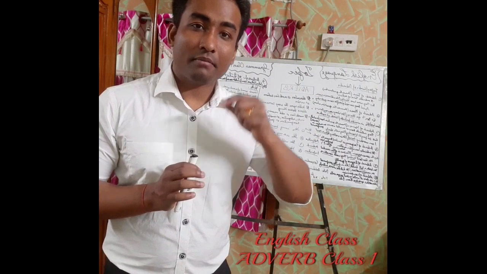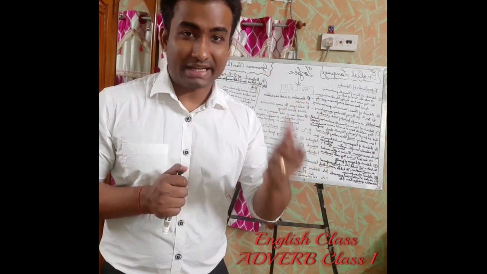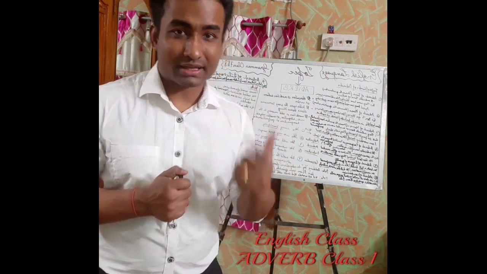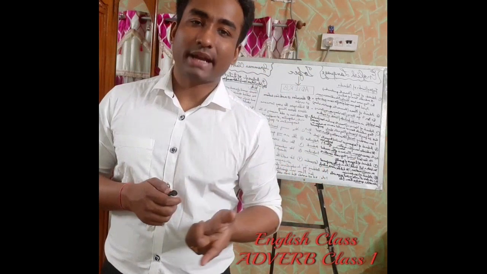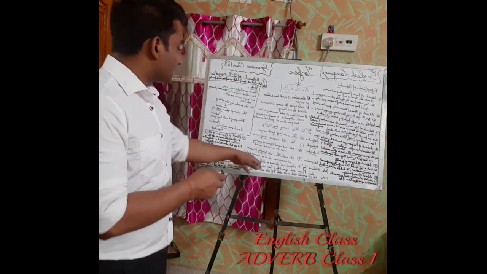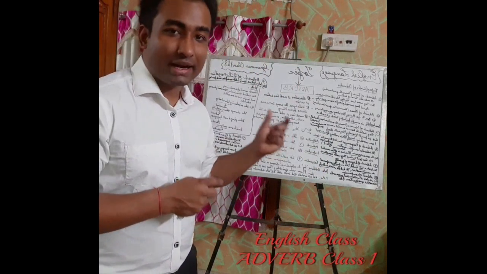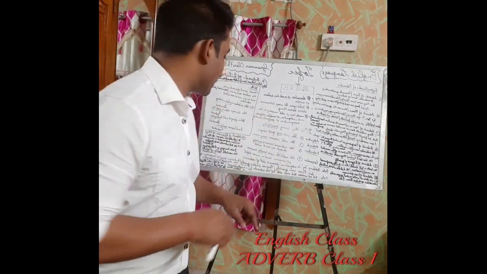When I'm adding meaning to this verb reading, or I want to describe this verb reading, by putting another word, obviously it's becoming an adverb. And that adverb, how I'm making it, like they are reading quietly. So here quietly is an adverb and it is generally coming from adjective plus ly put over it.